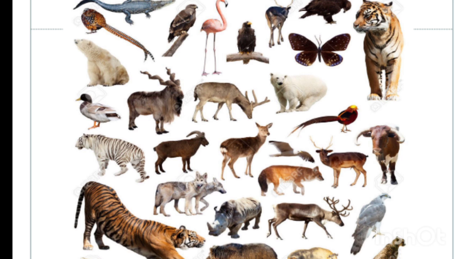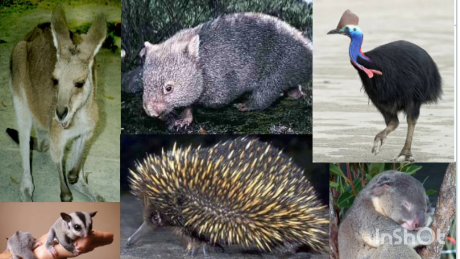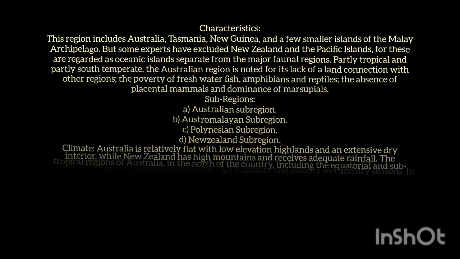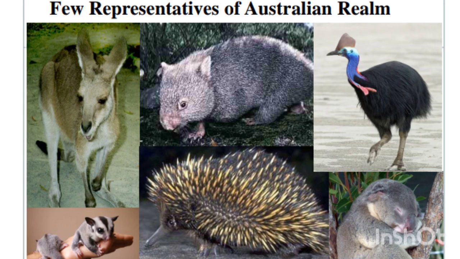Now if we talk about mammals, bears and deer are exclusive to this region. And next we have the last, that is the Australian region. Its geographical limits include Australia, New Zealand, New Guinea, etc. The climatic conditions are partly tropical and partly temperate in nature. Australia is tropical in parts, but most of the interior is arid.